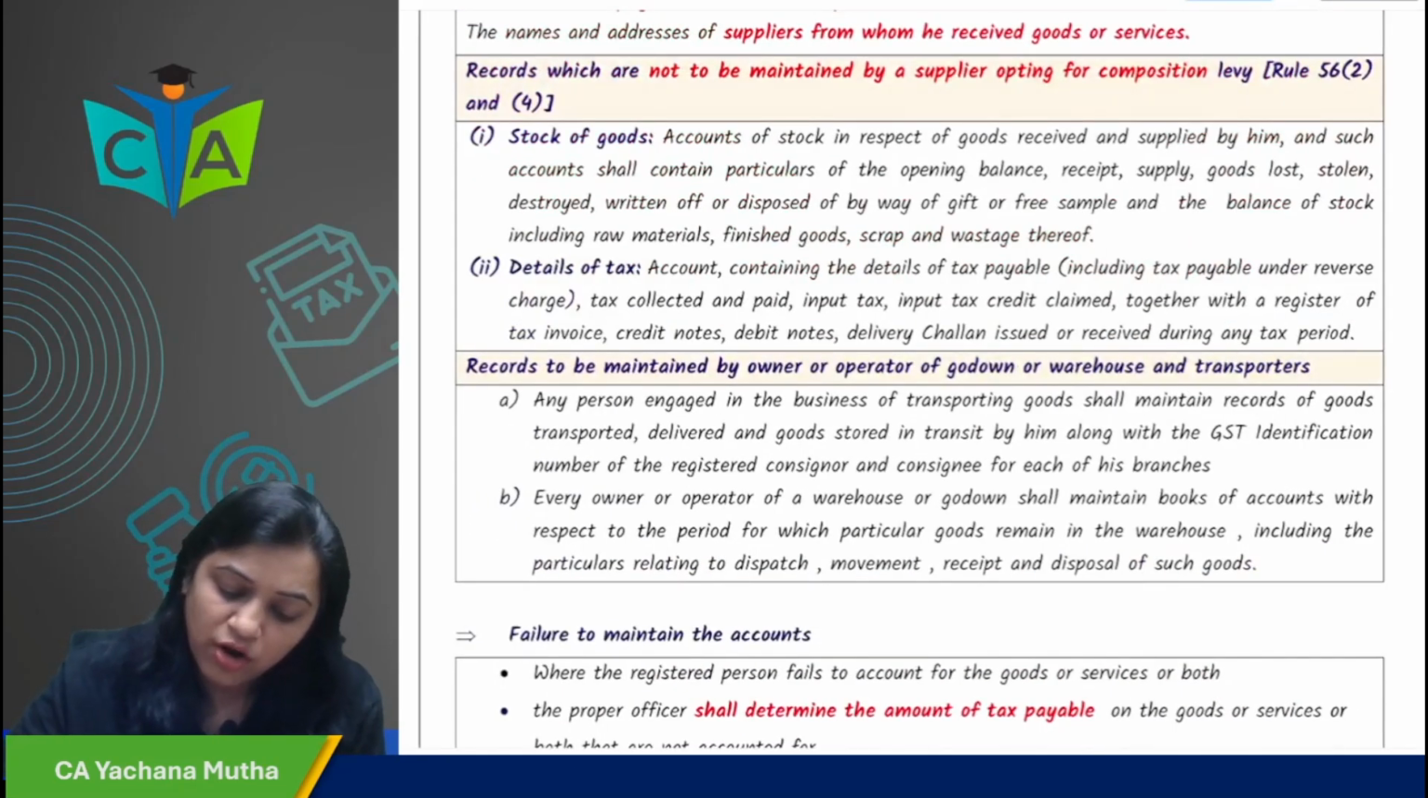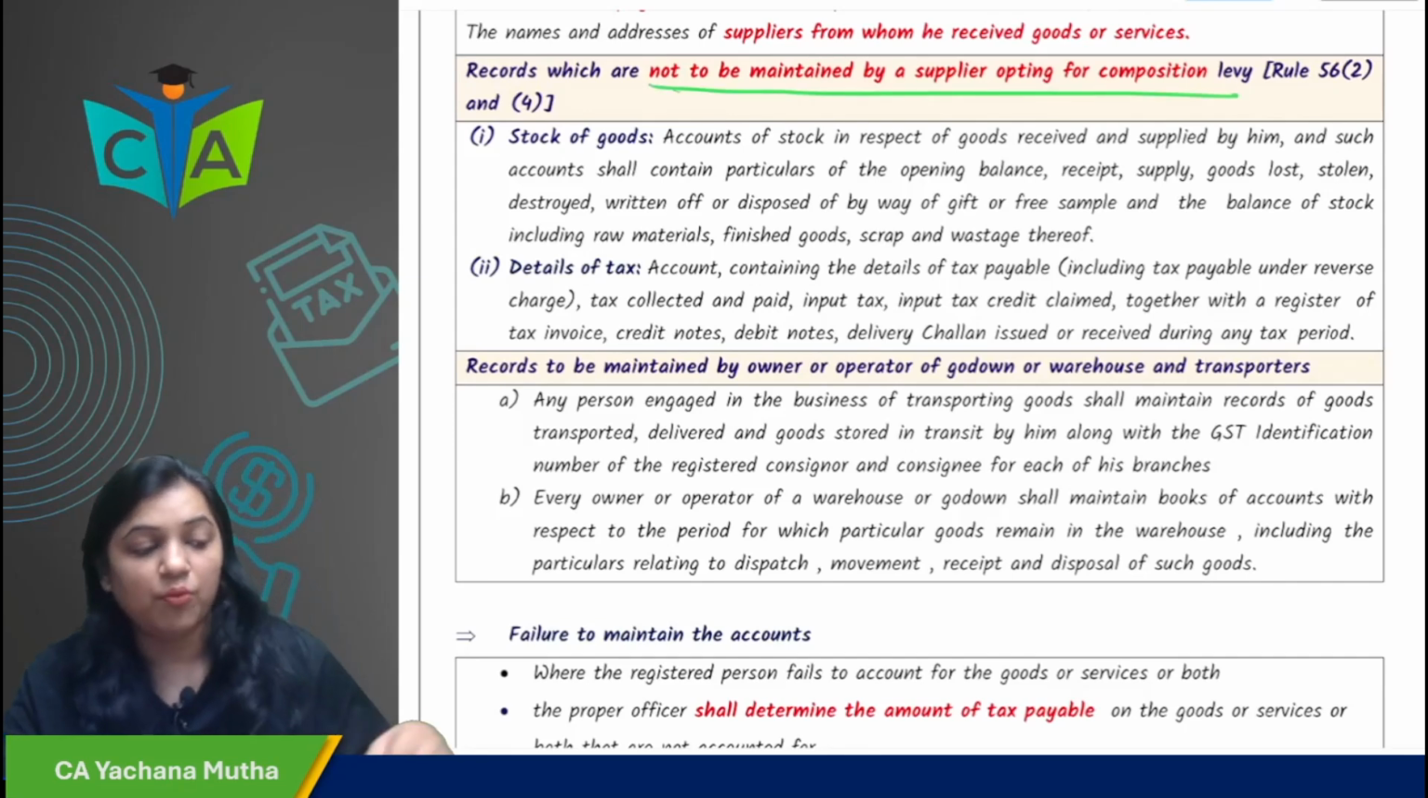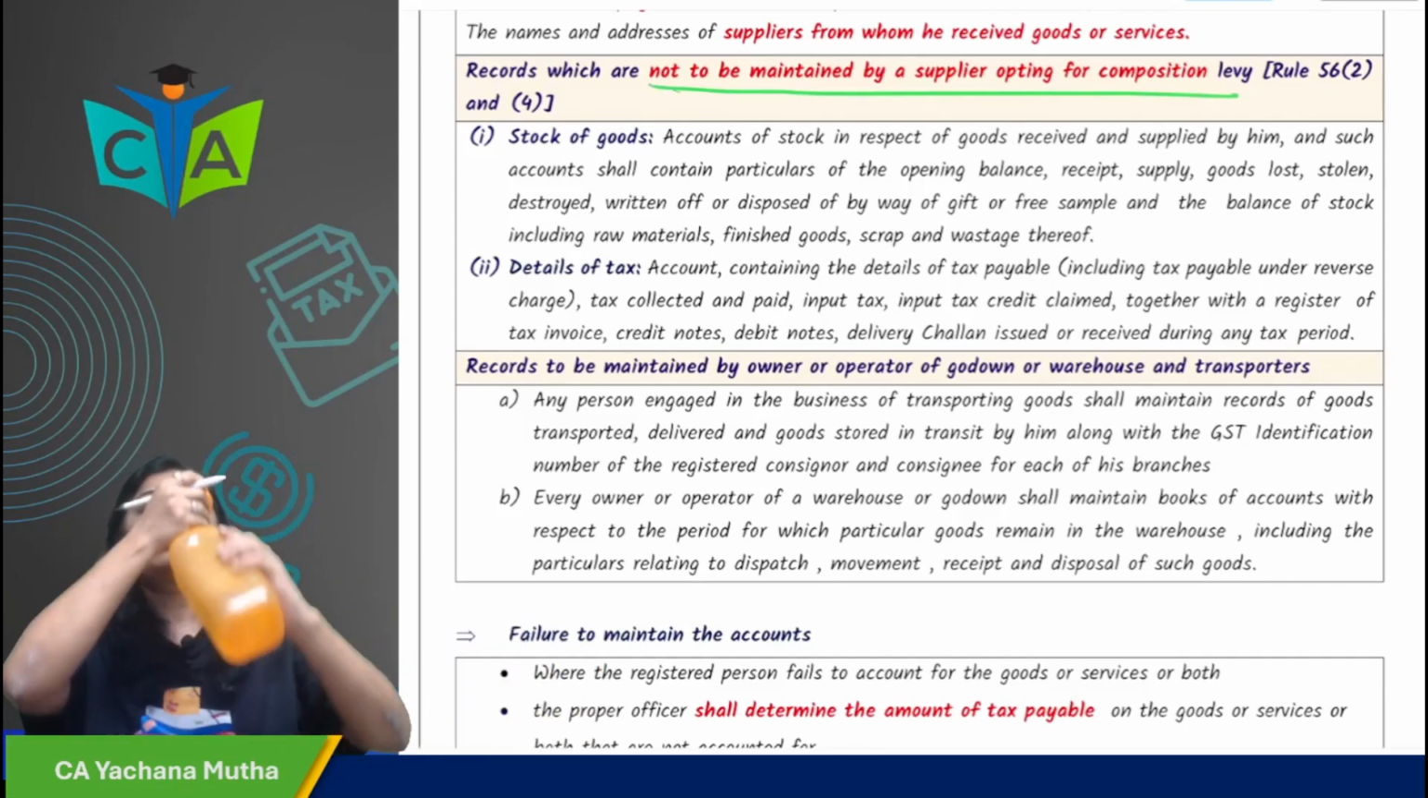Then records which are not to be maintained by the supplier opting for composition levy. Now, what are the records which are not to be maintained by supplier opting for composition levy?